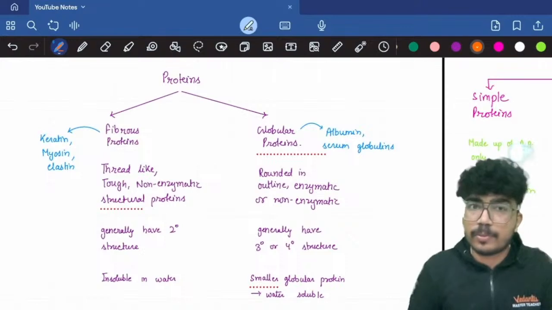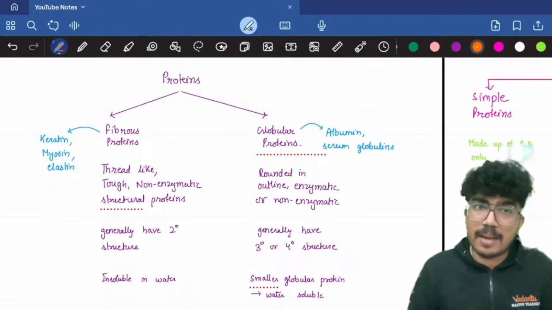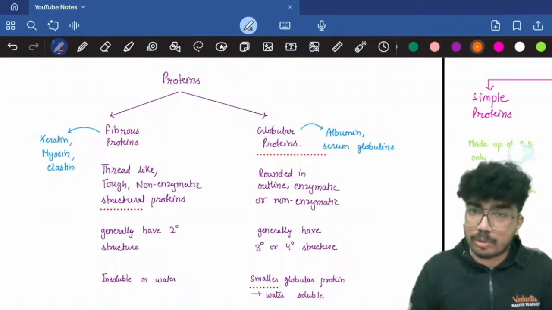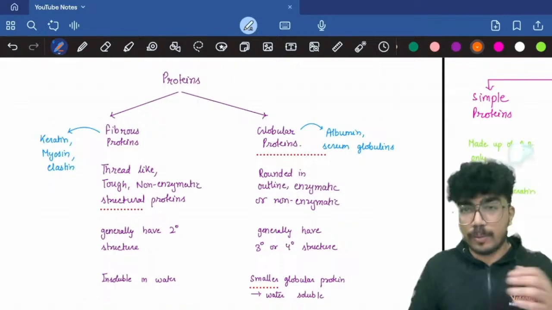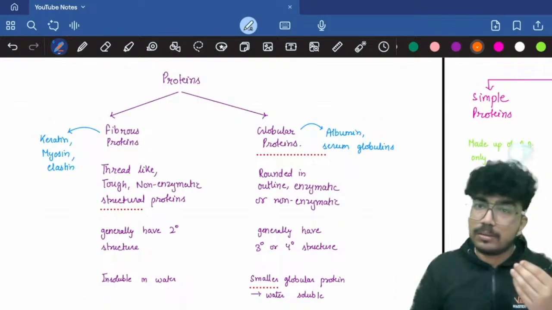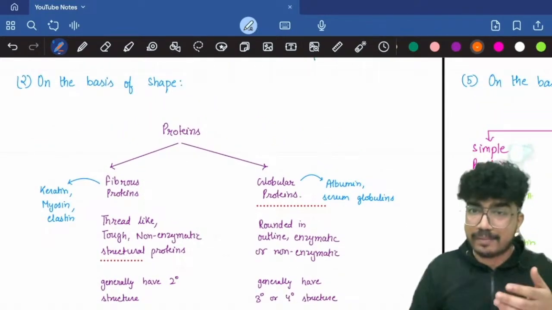Next is on the basis of shape, so fibrous protein or globular protein. When I say fibrous protein, they are thread-like, non-enzymatic structural proteins. They generally have secondary structure. They are water insoluble. Examples include keratin, myosin, elastin. Then we have the globular proteins. They are rounded in outline. They are enzymatic or non-enzymatic. They generally tend to have tertiary or quaternary structure. Smaller globular proteins are water soluble, but the solubility decreases with the increase in size. Examples include albumin, serum globulins, etc.